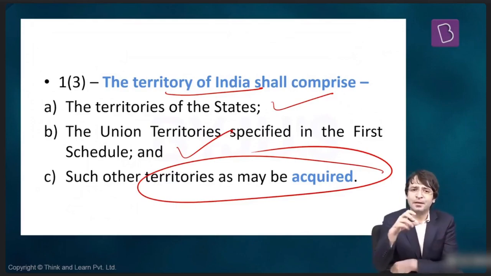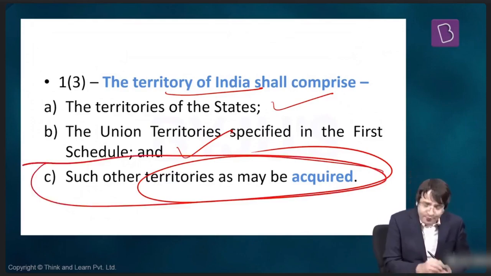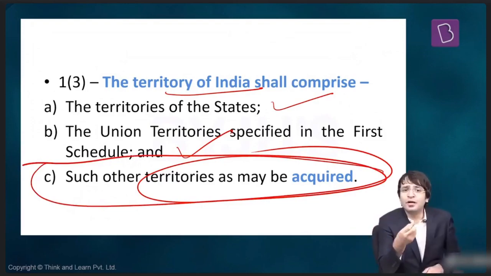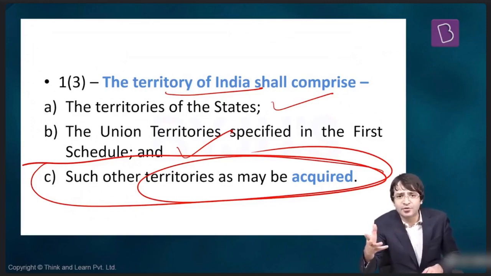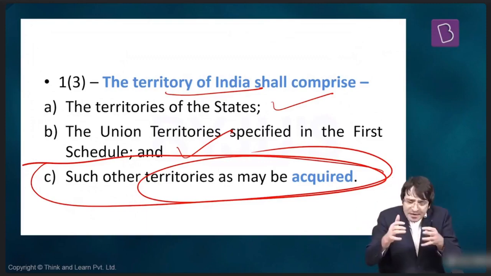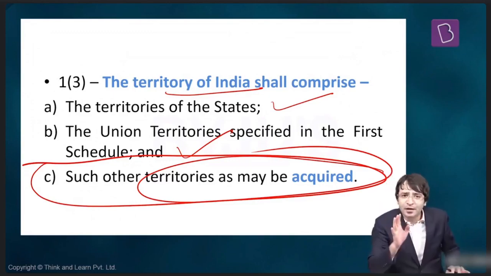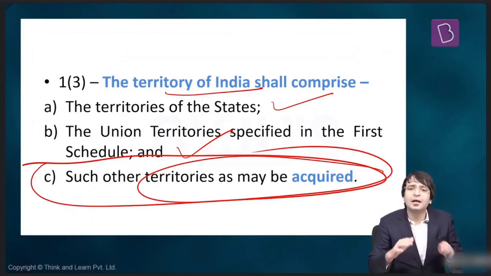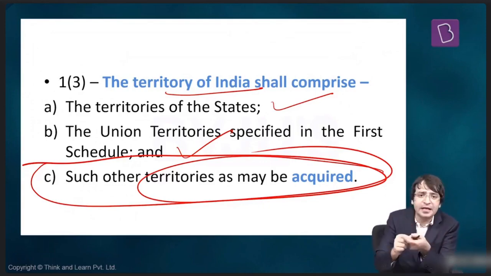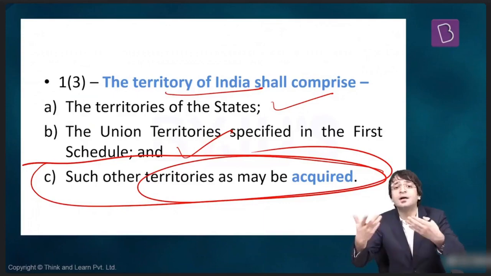That means, for example, if this Clause C was not present, the territory of India would have been fixed forever. We could neither gift a part of our territory to another country, nor acquire a part of the territory of another country. To prevent that situation, the constitution makers thought, let's have another category in place. The territory of India will consist of either states, the 28 states that we have, or union territories, the 8 union territories that we have, or acquired territories.